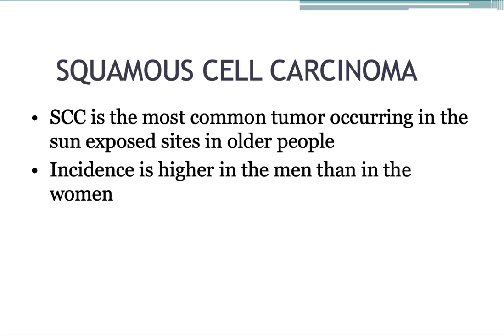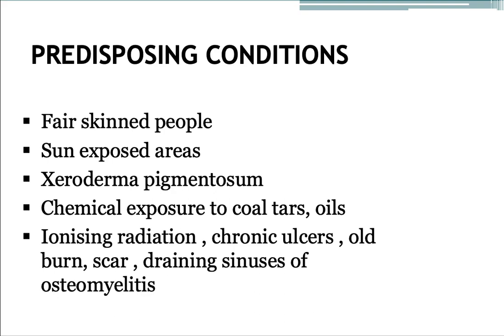The malignant tumor arising from the squamous epithelium is called squamous cell carcinoma. This is the most common malignant tumor occurring in sun-exposed sites in older people. Men are most commonly affected. Some of the risk factors include fair-skinned people, sun-exposed areas, xeroderma pigmentosum, chemical exposure to coal tars and oils, and ionizing radiation.